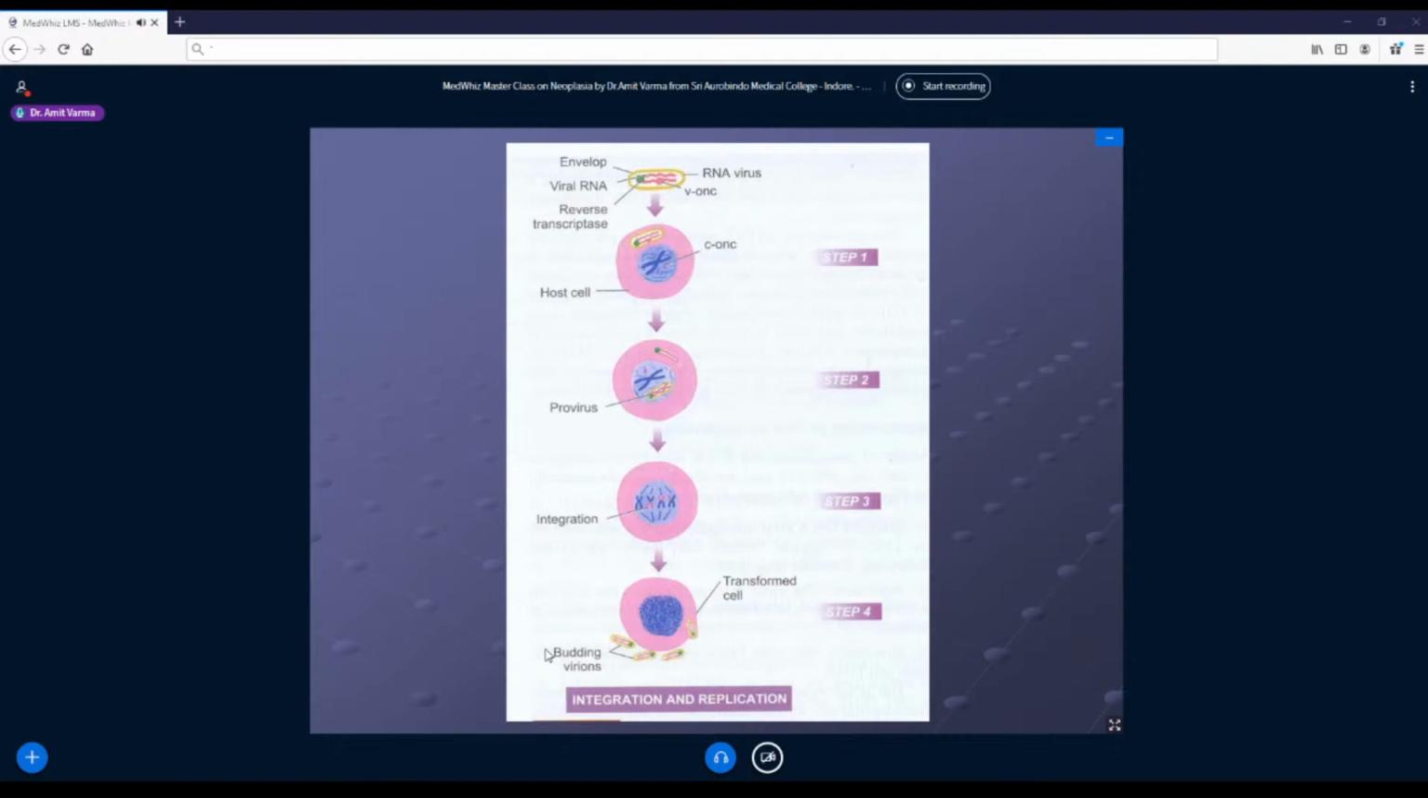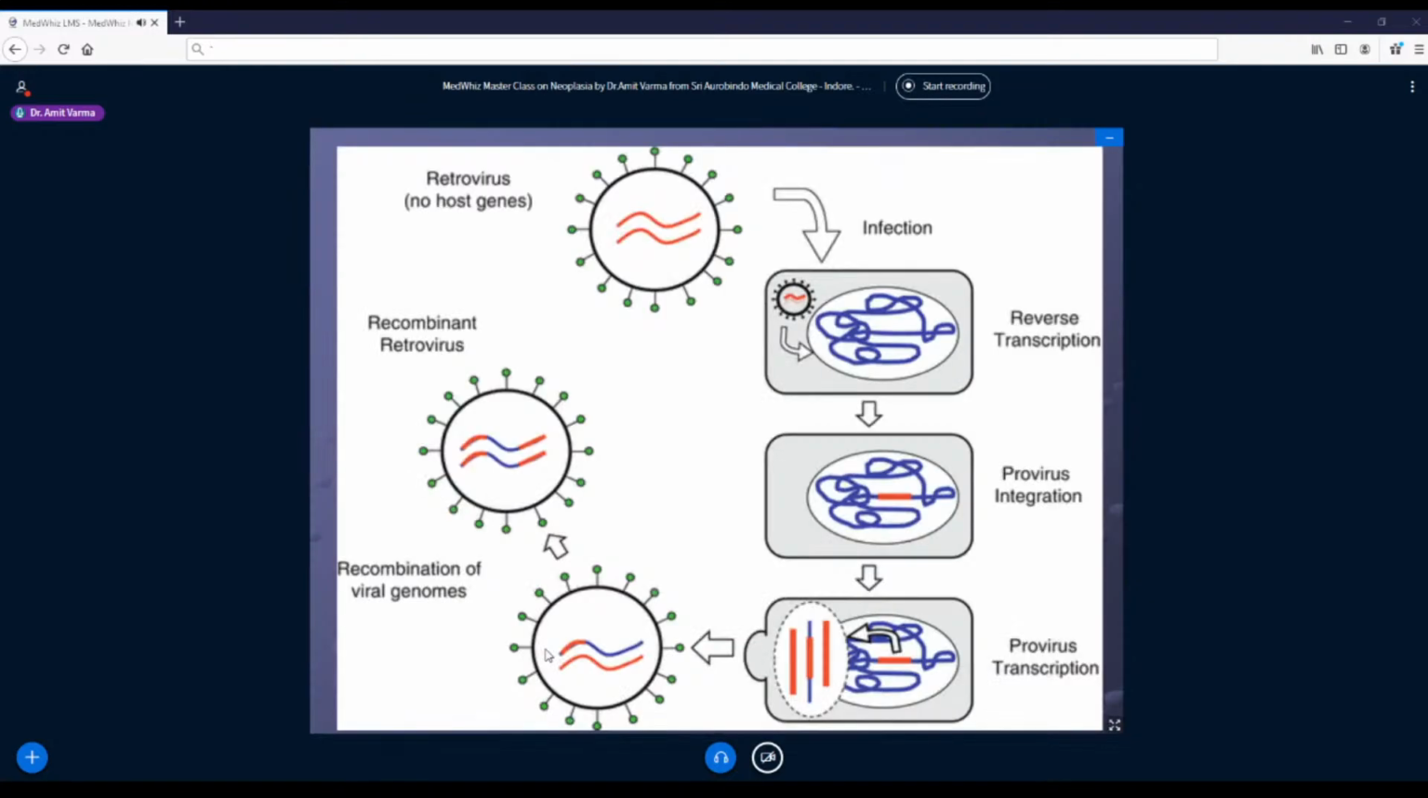Now let us see some examples of these RNA viruses which lead to human tumors. There's one more interesting fact about these RNA viruses: suppose there's an RNA virus which has no oncogene or no human homolog gene.